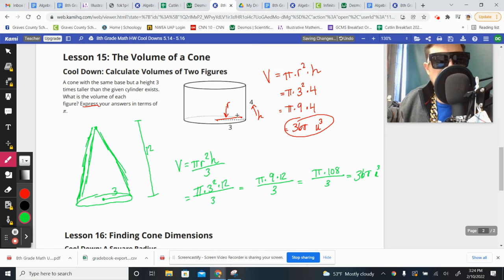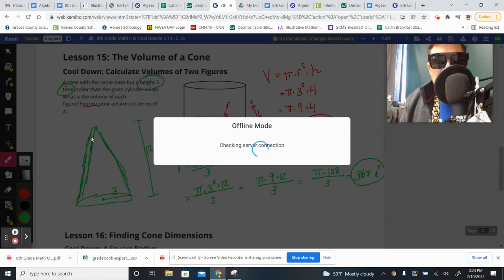Now, why did that happen? Why did the cylinder and the cone, even though this one was taller, actually have the same volume? Well, the reason is because it was 3 times taller. So if it's 3 times taller, then it's going to have 3 times the volume, but we have to divide by 3 because it takes 3 of those cones to fill up the same size cylinder. Both of them equal 36 pi units cubed.